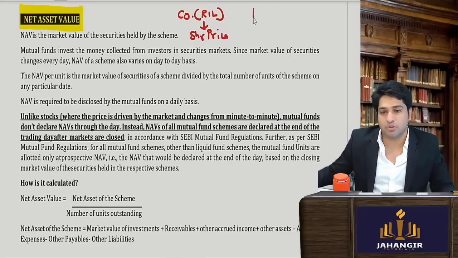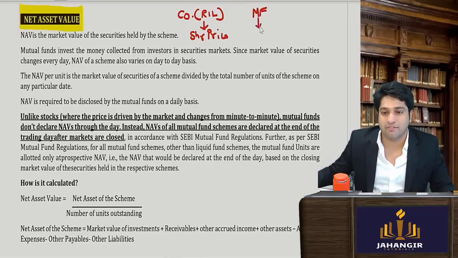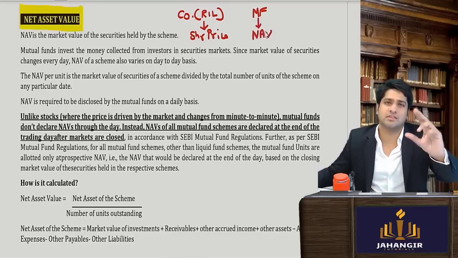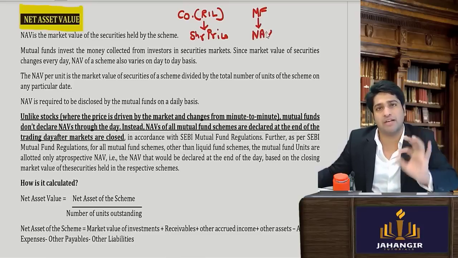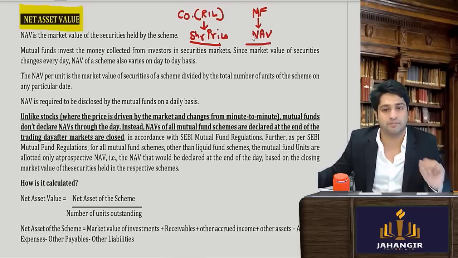Same way for mutual funds. You don't have something called a share price. You have what is called NAV, net asset value, which shows the value of one unit. Same way as a share price shows the value of one share, this shows the value of one unit.